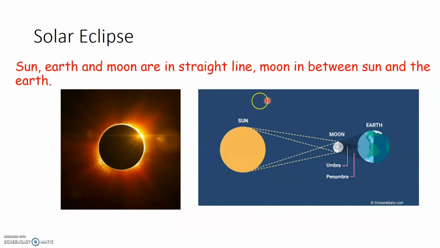So as you can see here in this picture, when Moon hides the Sun completely, then we do not get any light on the Earth. So no sunlight will reach the Earth during a total solar eclipse, and it will become totally dark even during the daytime. I hope you all would have experienced this on December 12th. So on last December 12th, we had a solar eclipse.